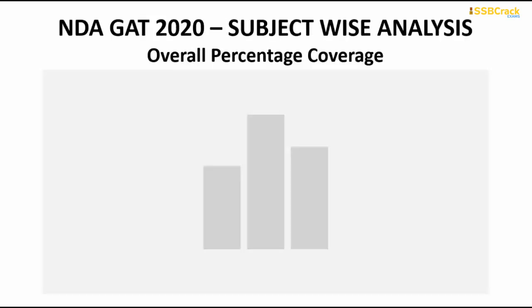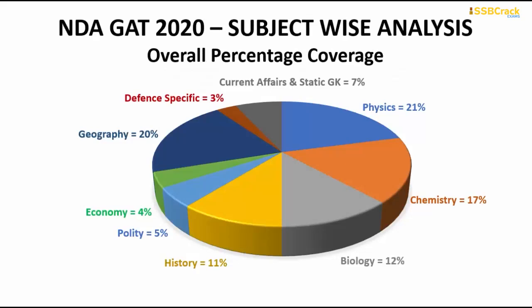So now we will have a complete subject-wise overall percentage coverage analysis of all the important subjects. If we go through the complete 100% of the 100 questions that come under part B of the general ability test, then 7% is covered by current affairs and static GK. Around 21% is for physics, 17% was covered from chemistry, 12% from biology, 11% from history, 5% from polity, 4% from economy, 20% for geography, and 3% for defense specific questions.